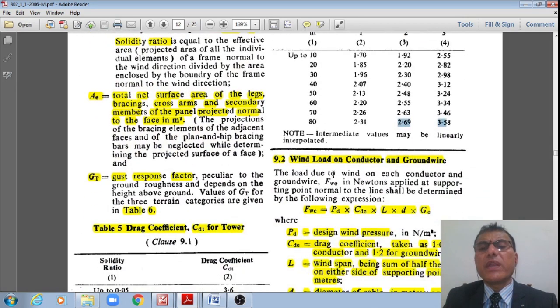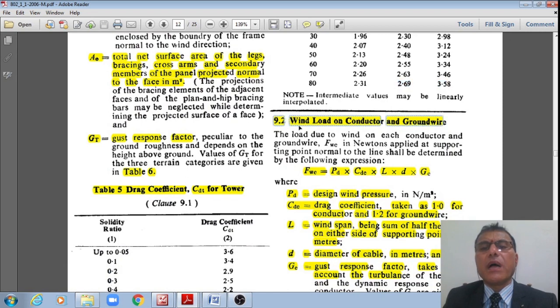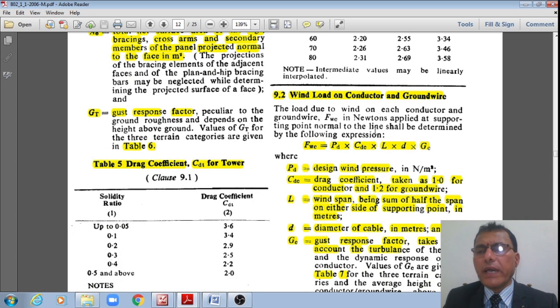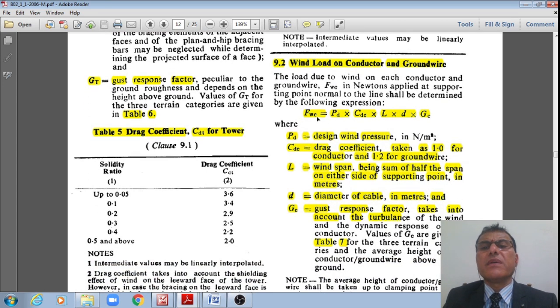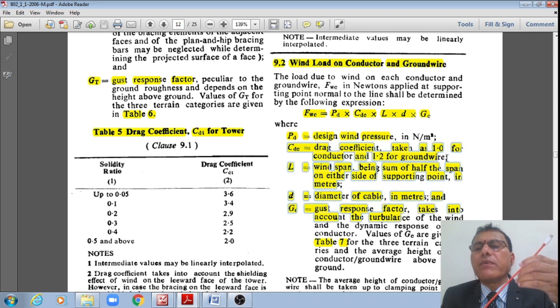Lattice tower. Whereas if I have the other component, let us see the wind loads on the conductors and ground wire. That is how FWC is given by PD, CDC, L, D, GC, where PD is the design wind pressure in Newton per meter square and CDC is the drag coefficient taken as 1 for power conductor and 1.2 for the ground wire.